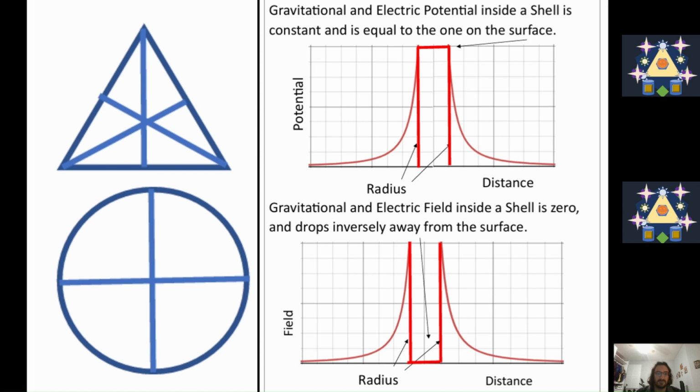The gravitational or electric field inside a shell is zero. So if you have a shell, a sphere that is hollow inside, both the gravitational and electric field inside the shell are zero. Outside of the shell, the gravitational and electric field drops in an inverse relationship as shown in the image.